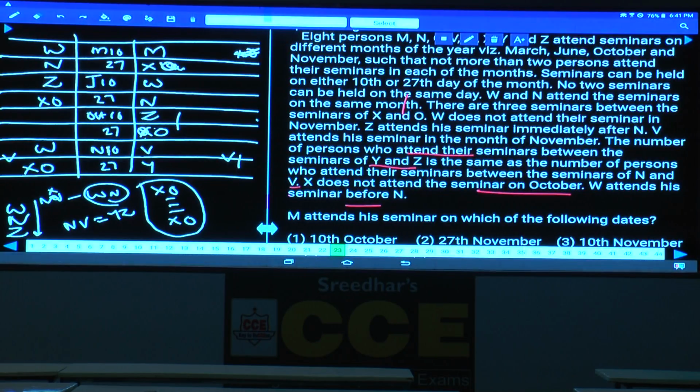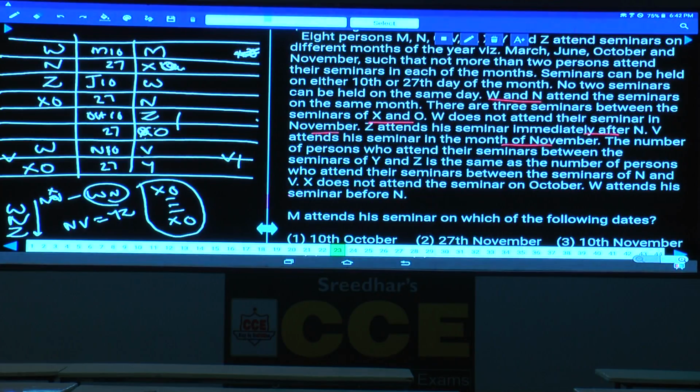Now let us go through this information once again. W and N, no 2 seminars can be held. W and N attend the seminars on the same month. 3 seminars between X and O, that is fine. And W does not attend the seminar in the month of November. Z attends the seminar immediately after N. V attends his seminar in the month of November, that is true.